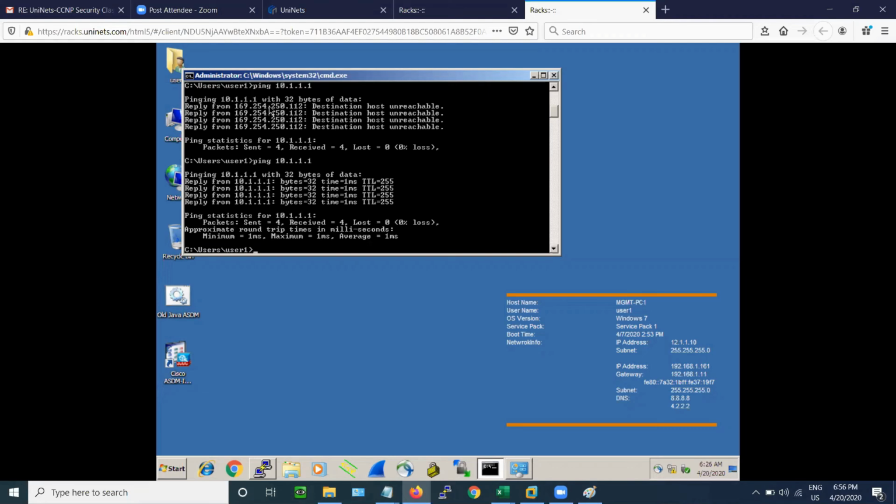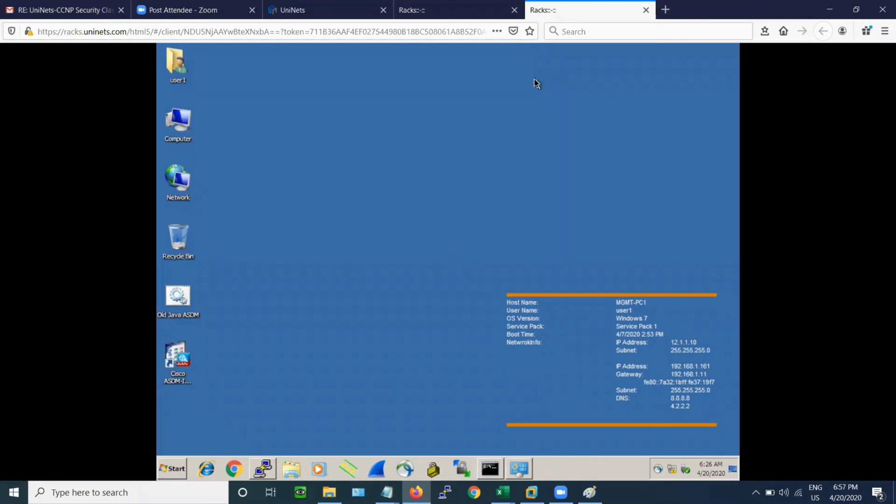So due to that, our packet was dropping and it was not reaching, and we didn't have reachability. So I just changed the IP to the reachable one, and I just disabled that interface and pinged, and it worked. So now I have the reachability between the network.